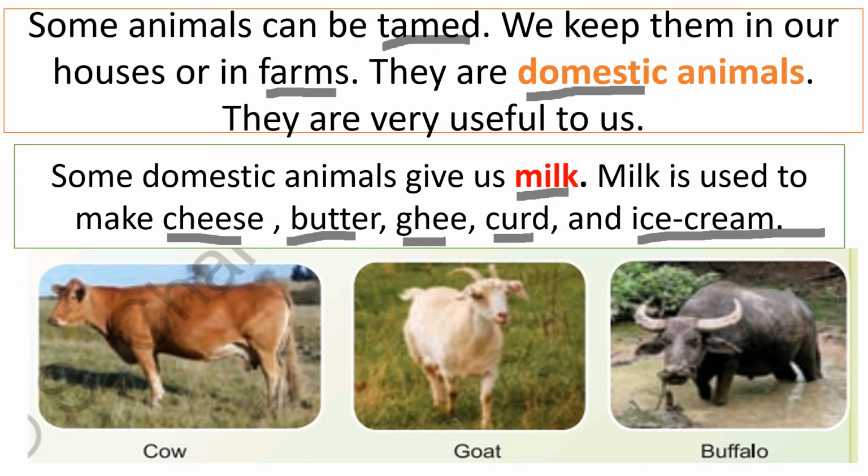Some domestic animals give us milk. Milk is used to make cheese, butter, ghee, curd, and ice cream. Examples of domestic animals: cow, goat, buffalo. Now we'll underline the difficult words. First is tamed, farms, domestic, milk, cheese, butter, ghee, curd, ice cream.